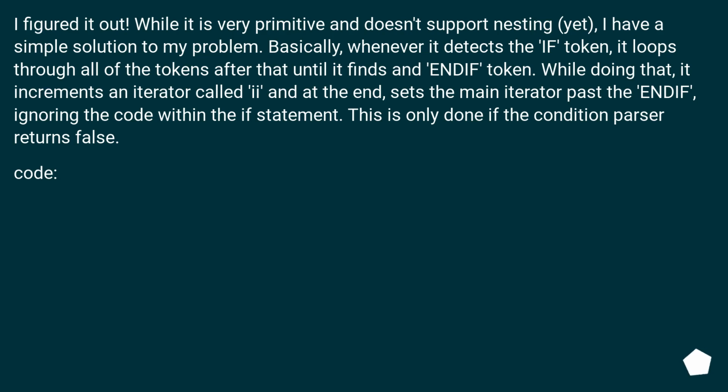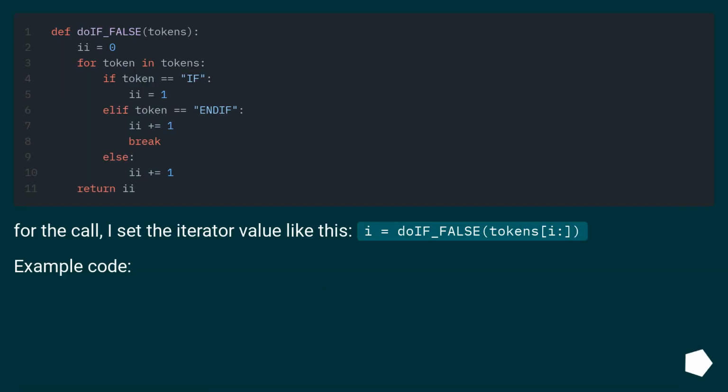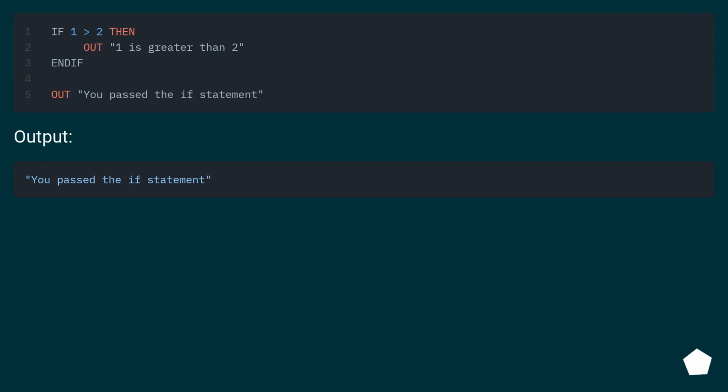Code. For the call, I set the iterator value like this, i equals doif_false tokens i column. Example code. Output.